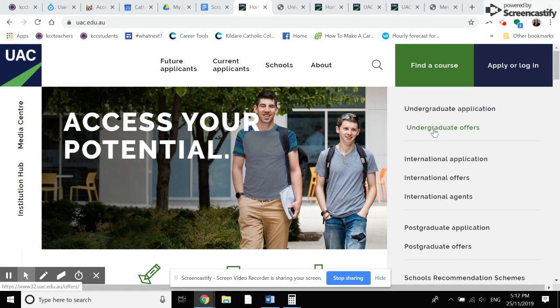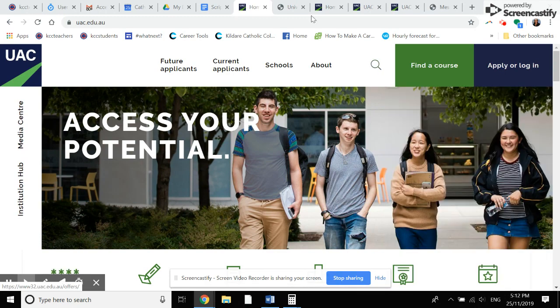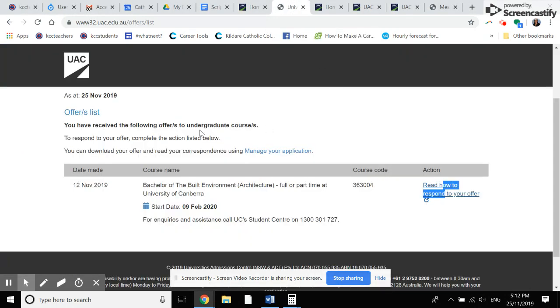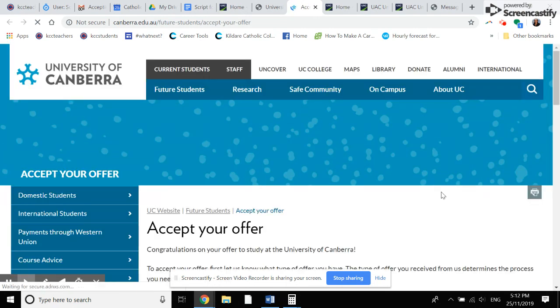I've already done this to protect the privacy of my student. Once you've logged in, this is what it will look like. She has been offered the Bachelor of Built Environment at UC. To accept the offer, all she needs to do is click on read how to respond to your offer. That will then take you to the university's website, in this case UC.